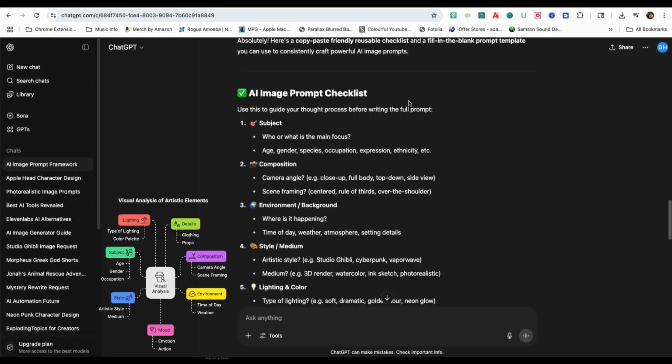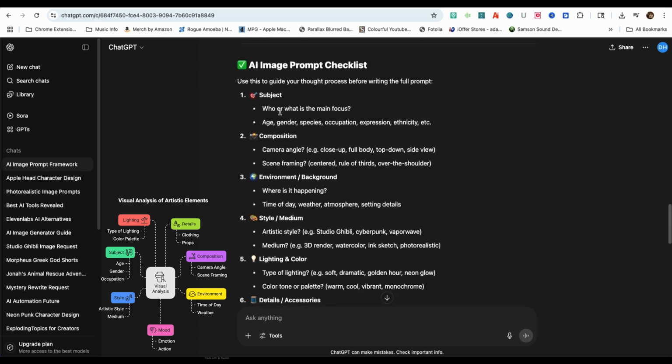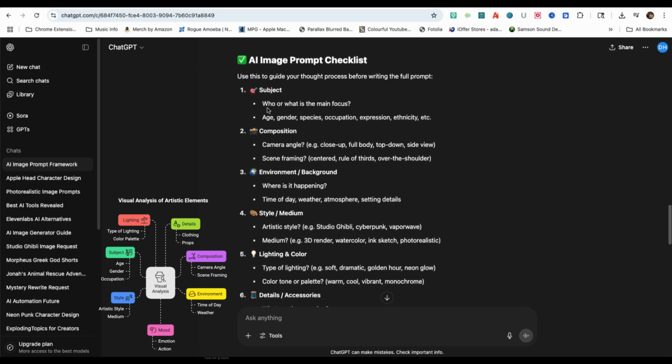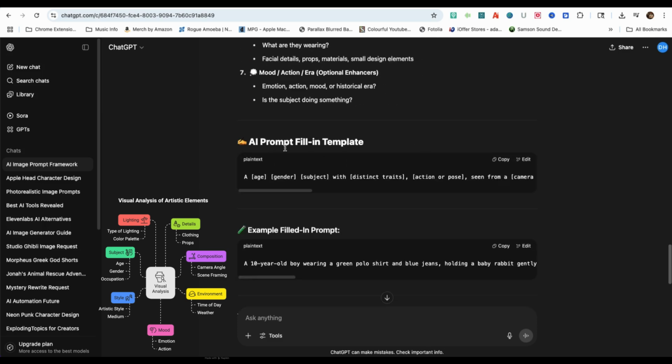Now let's take a quick look at the AI image prompt checklist and the AI prompt fill-in template that was generated. After that, you don't want to miss the next tool where I take the prompt checklist and make it a part of the YouTube Automation Timesaver. And the AI prompt fill-in template is an easy way to generate AI images and AI videos, which can also save you hours of time.